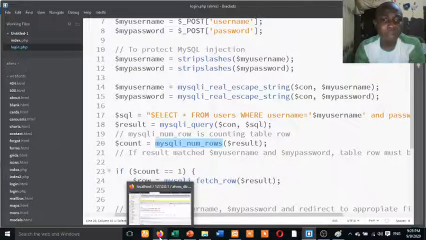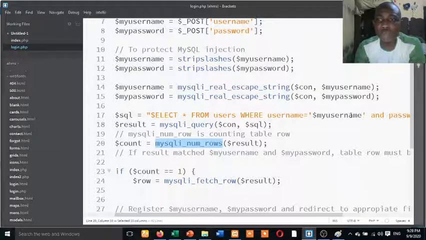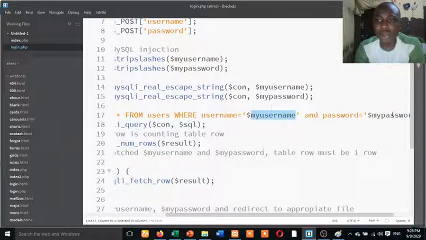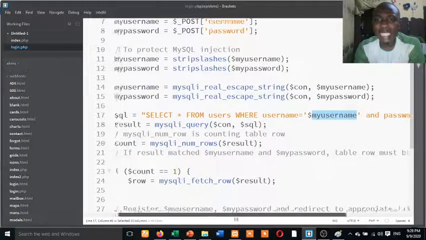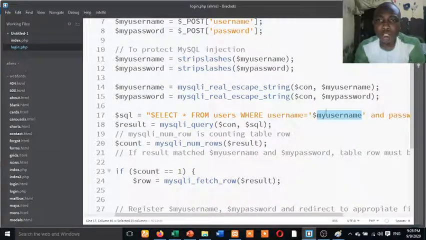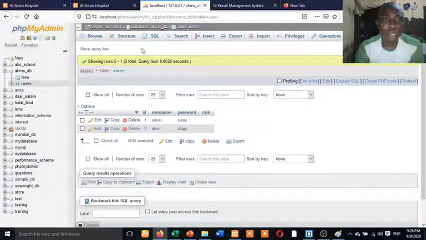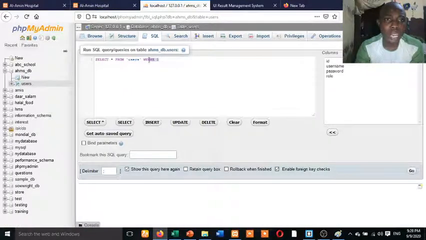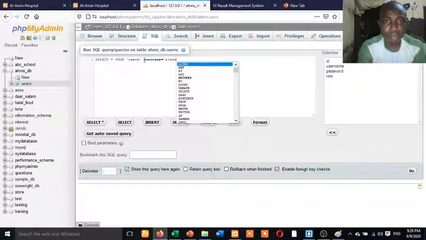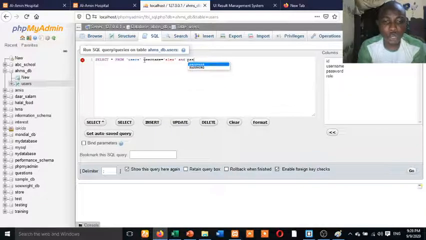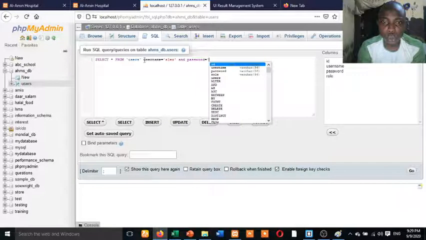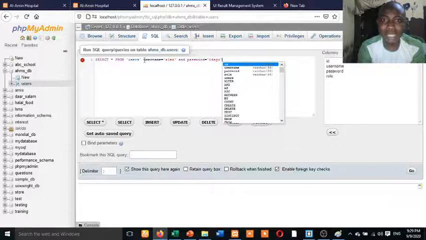The meaning is that if I select this thing where username is equal to my username, that means that if I write Alex here and I write Idagu here, the meaning of what I'm trying to do here is, let me do that again, where username equals Alex and password is equal to Idagu. This is the meaning of what I'm trying to do here. So it's going to return 1.